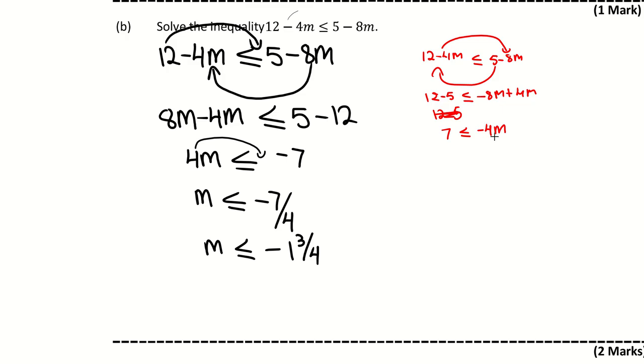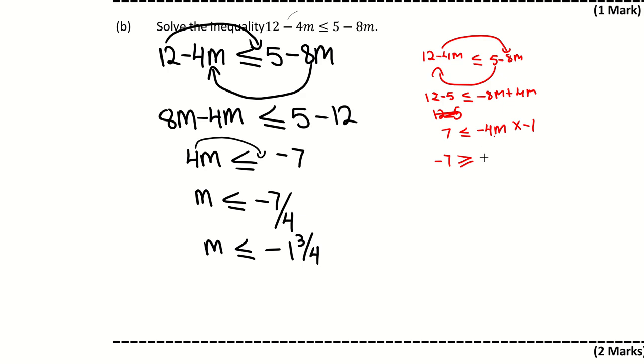There are two things that you can do. If you're carrying across multiply by a negative number to change it into positive, this sign is going to flip. However, I don't like that because most people tend to forget. So what I like to tell persons is if your unknown is negative and you want it to be positive, you simply multiply the entire equation by negative 1. Negative 1 by positive 7 is negative 7. When you multiply an inequality by negative 1, it flips. So instead of less than, it's going like this.